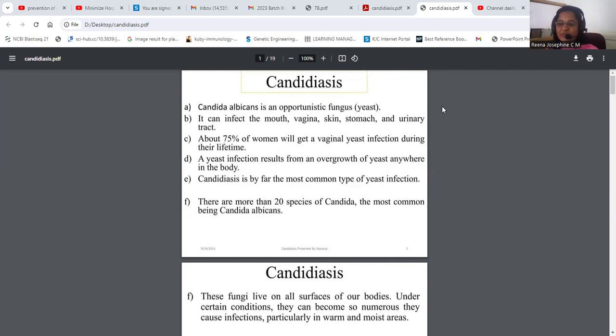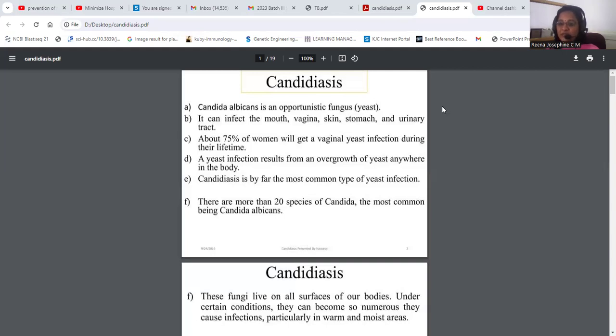So all of us must be aware of this term candidiasis, because candidiasis is mainly a fungal infection caused by the yeast Candida albicans. So why do I call it an opportunistic infection? Because in a healthy individual, this fungus never produces any disease. But when the individual becomes immunocompromised, and when the health and hygiene of the individual is not maintained properly, that time this leads to the disease.